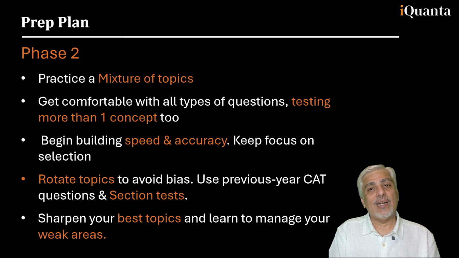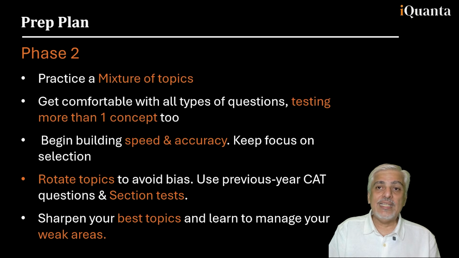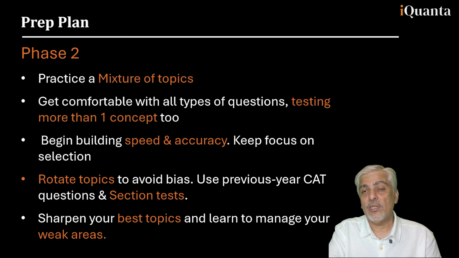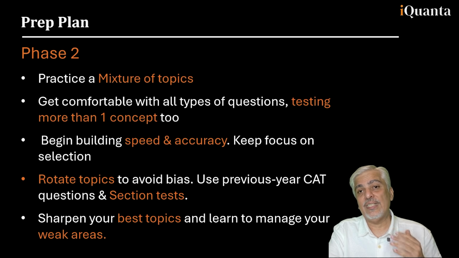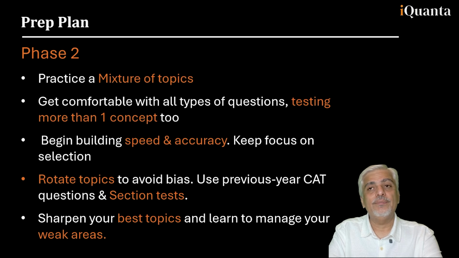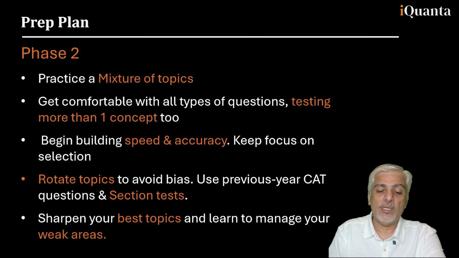Rotate topics to avoid bias. We always have a habit of doing things which we like. Yes, CAT is about sharpening your strong areas, but we also need to manage our weak areas. You can't just keep doing arithmetic all the time and algebra all the time. You'll need to go to geometry, factors, indices, logarithms, sequence and series. If you get to all these topics, I'm sure you will do well. So sharpen these areas and please work on that well.